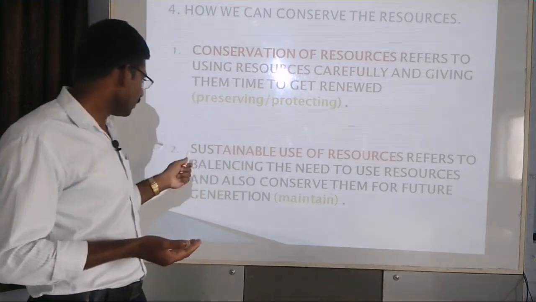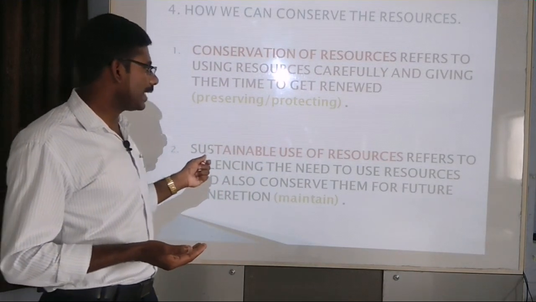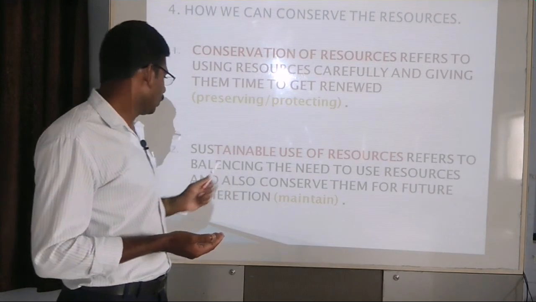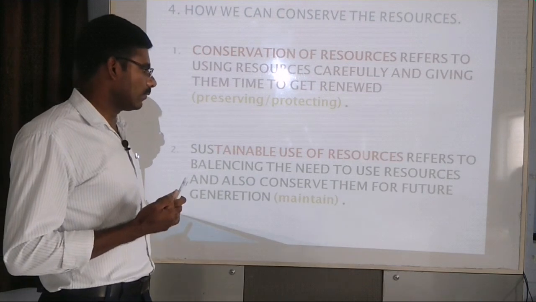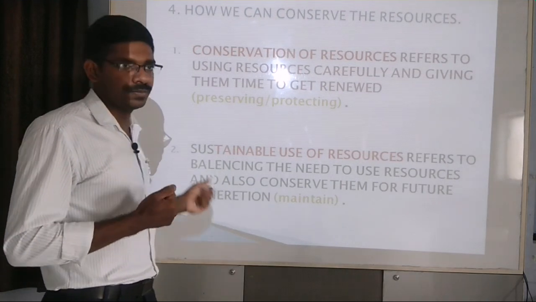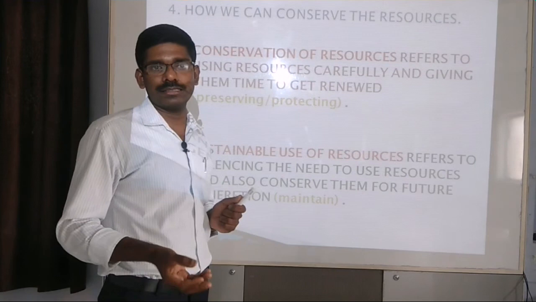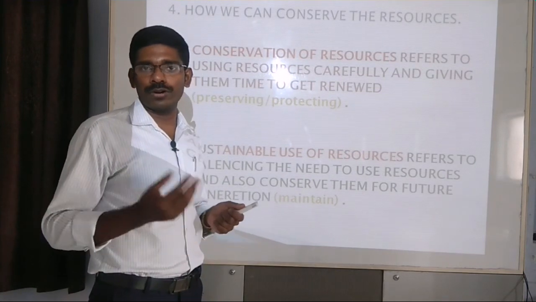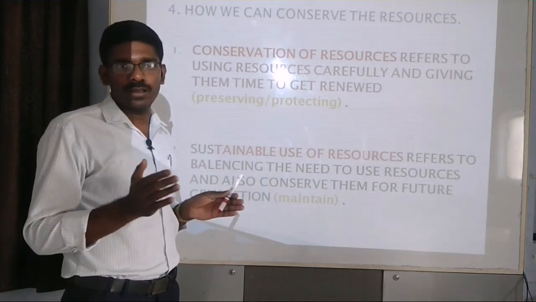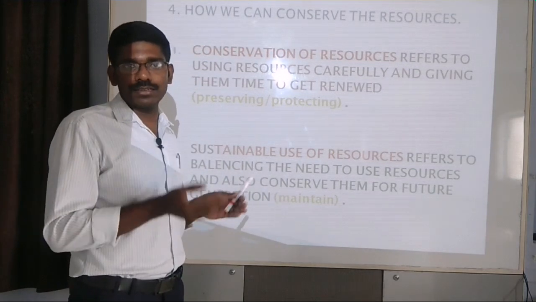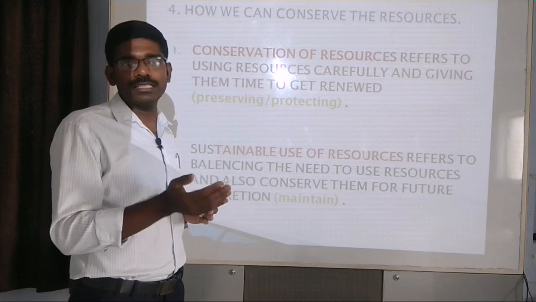The next, the sustainable use of resources refers to balancing the need to use resources and also conserving them for future generations. Here, the non-renewable resources like petroleum, natural gas or coal have a fixed amount or fixed deposit. So if you are over exploiting such resources, they will perish one day.